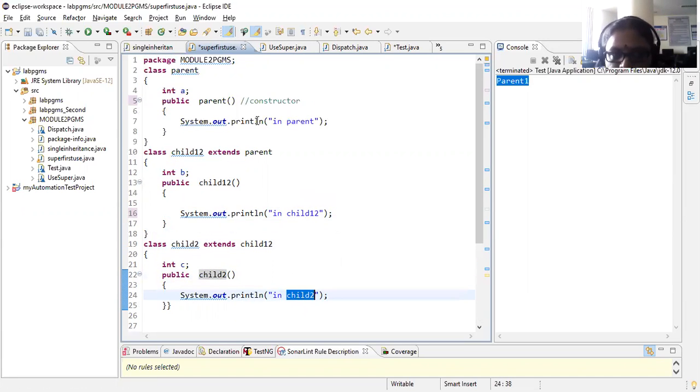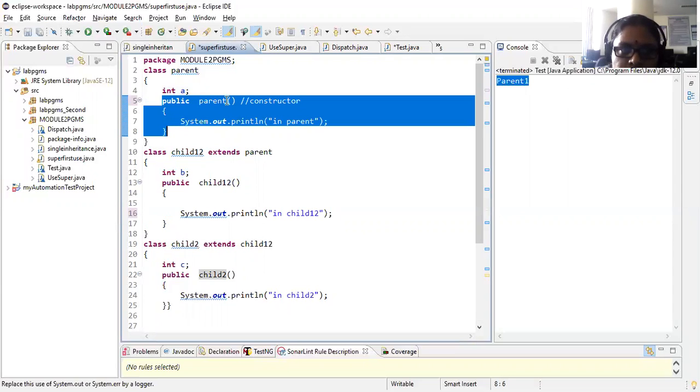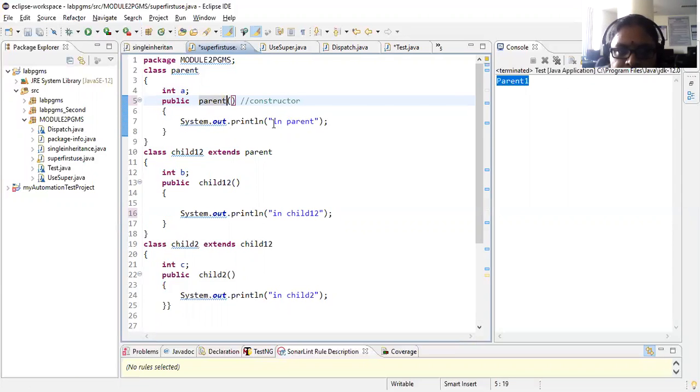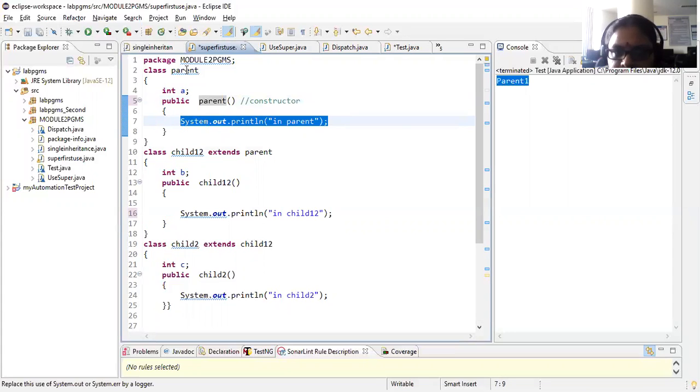Simple program. See, I'm having one instance variable. We didn't use this instance variable. Instead, you can remove this also. Just because your class consists of instance variables and methods as well as constructor, we have written one instance variable. This has nothing to do now, but in the next programs, you will have some use of that. Right. So I'm having a constructor without any arguments, and it is printing. This constructor is a method, so it can have any set of statements here. So I am printing a statement like "in parent", that is in parent class.